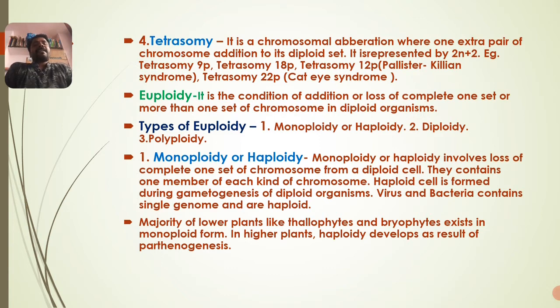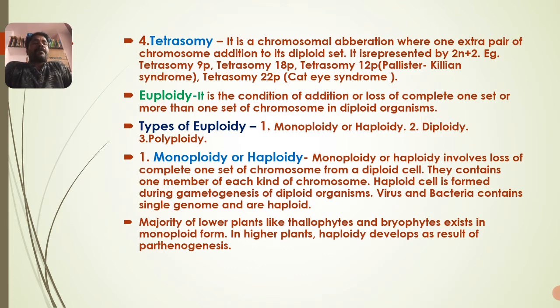Again, there are three types of euploidy we are supposed to study here. One is monoploidy or haploidy, second is diploidy, and third is polyploidy. Let us study the first one, monoploidy, also called haploidy. Mono refers to single, ploidy refers to a change in a set of chromosomes. A single set of chromosomes is said to be monoploidy, or haploidy.